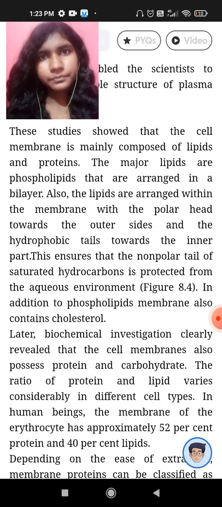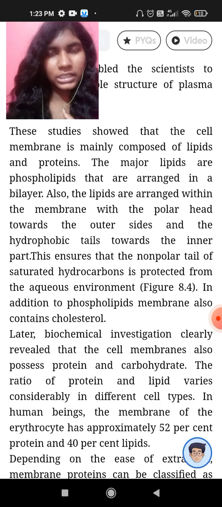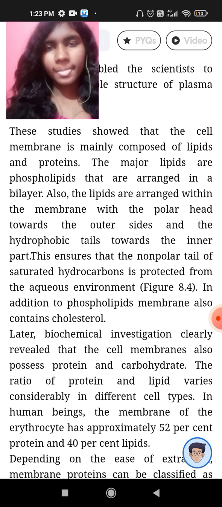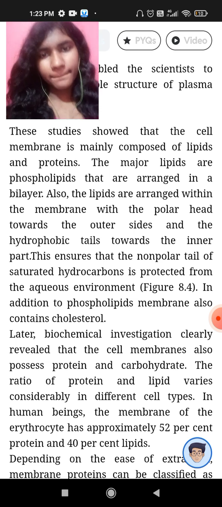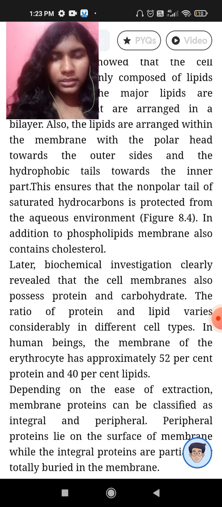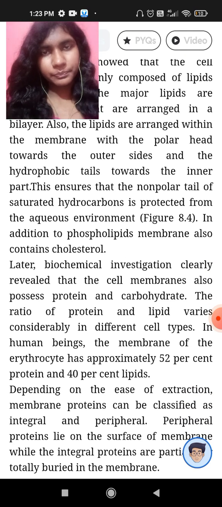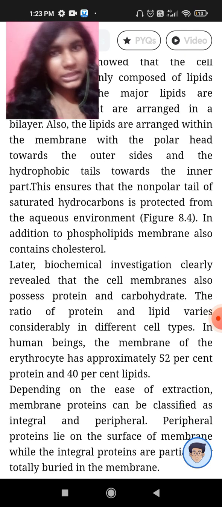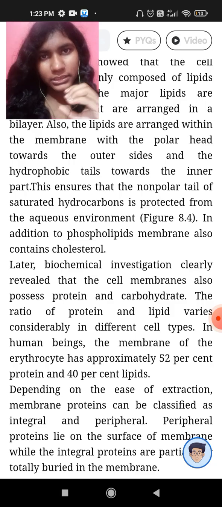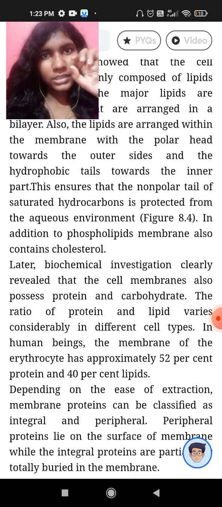However, the hydrocarbon chain does not interact with water because it's hydrophobic. Some of the proteins are embedded in this layer, some of which are fully embedded and some of which are just on the surface.